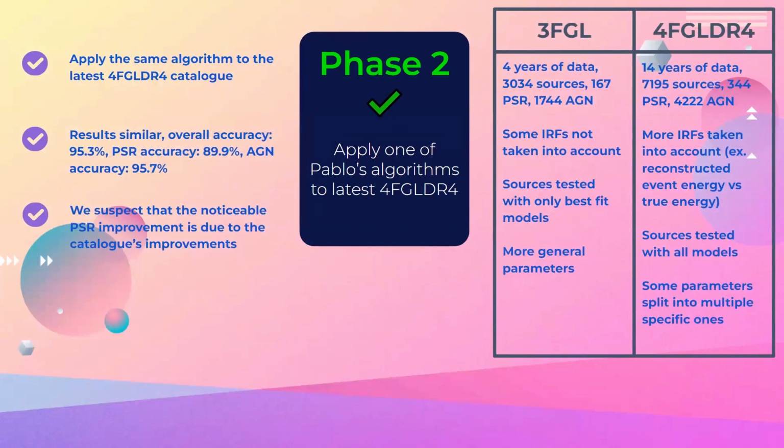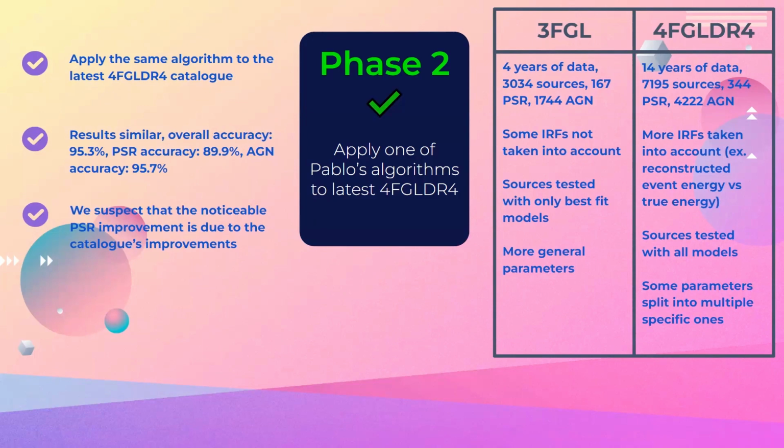In phase 2, I'll apply the same algorithm to the latest 4FGL DR4 catalog, released just a month ago. This catalog boasts many vast improvements over 3FGL, including but not limited to 14 years of data of over 7,000 sources, 344 being pulsars and over 4,000 being AGNs, accounting for more inaccuracies arising from instrument response functions. Sources are now being tested on all spectral models instead of the best fit spectral models, and the separation of some of the parameters into multiple more specific parameters.